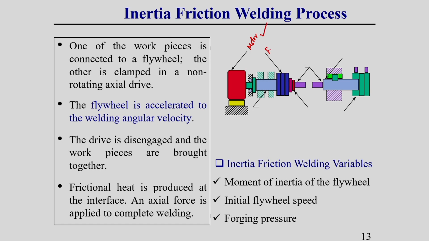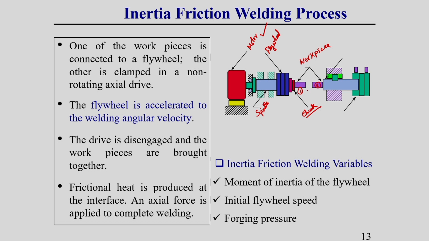Okay. Everything I am first labeling, after that I will discuss in detail. This is the flywheel, this is called the spindle. The spindle is connected with the motor, and with this spindle there is connected one flywheel and another one is called the workpiece. In front of this flywheel we use a chuck. We use a chuck here, and these are two workpieces: this is workpiece 1, this is workpiece 2.